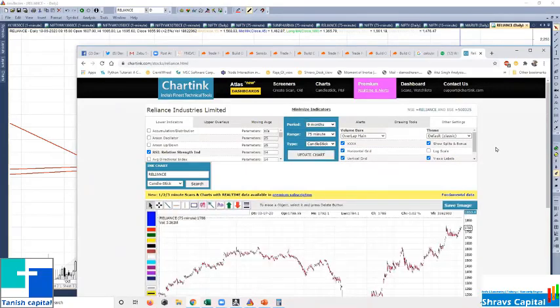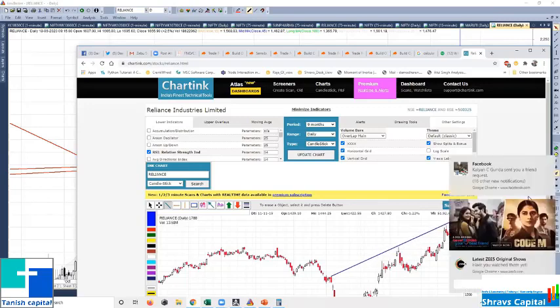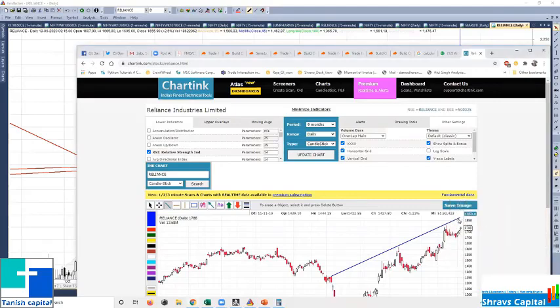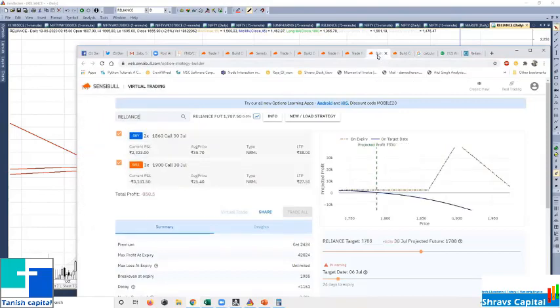So I am expecting something like this around 18500. It may face a resistance. That is why here I selected the 18600 call buy.